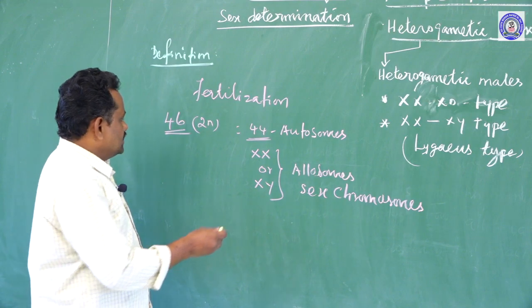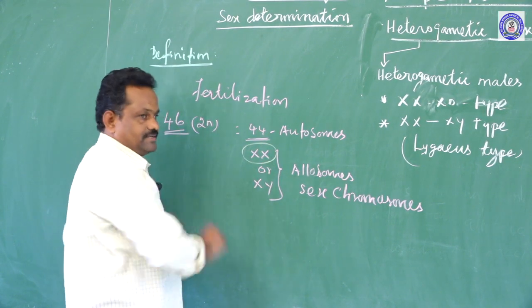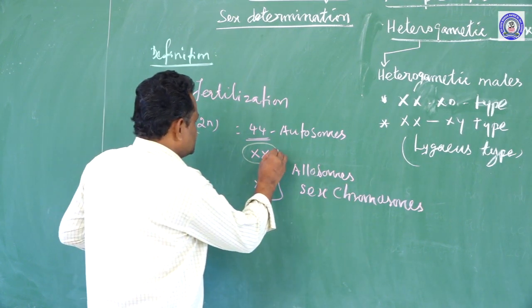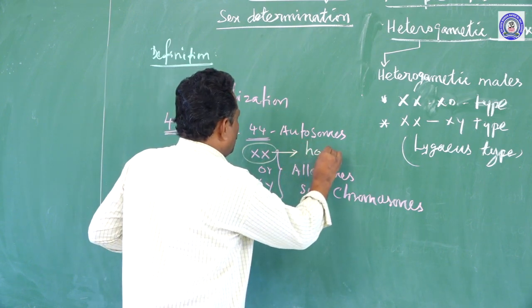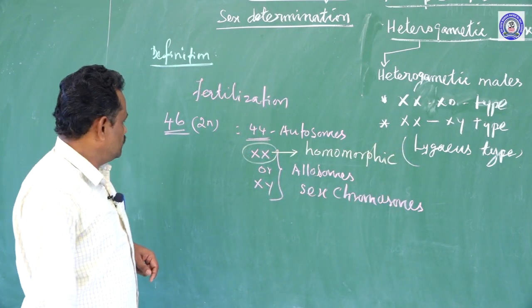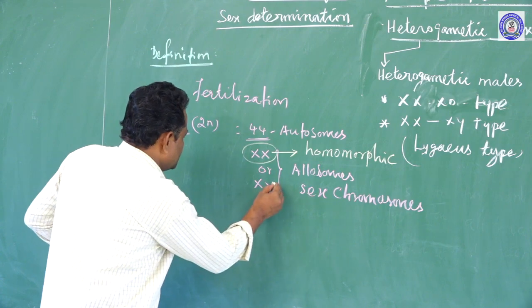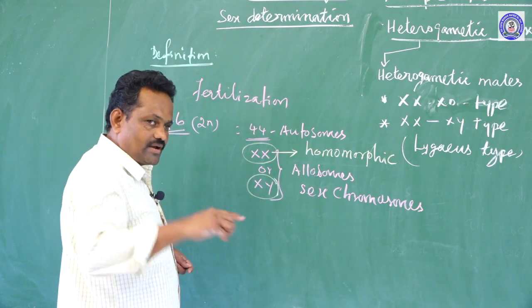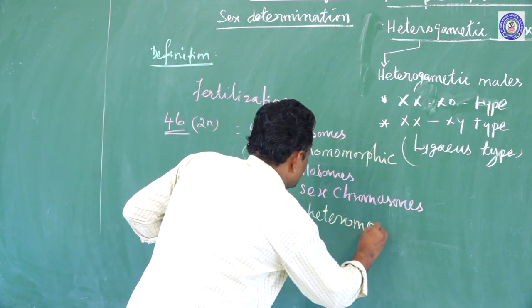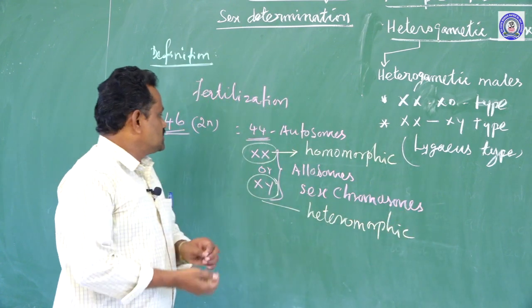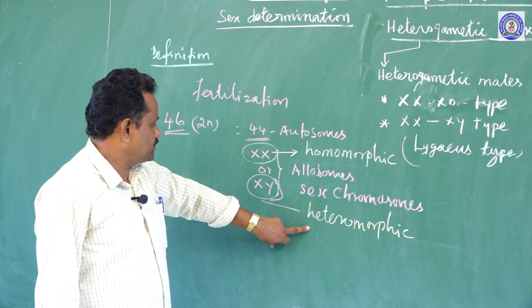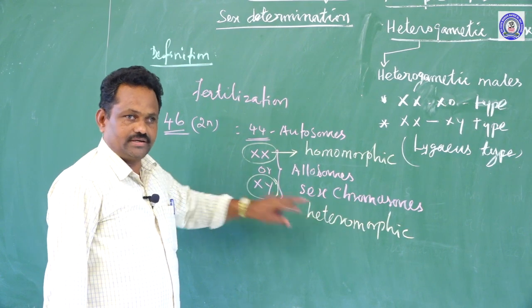So, here the similar type of chromosomes are present in the case of female in human being. So, this similar structure is called homomorphic chromosomes. These are called homomorphic chromosomes. And in the case of male, the 2 different types of chromosomes are present. They are in 2 different structure. This we called heteromorphic chromosomes. So, if similar chromosomes are present, this is called homomorphic type, and if 2 different types of chromosomes are present, this is called heteromorphic type.